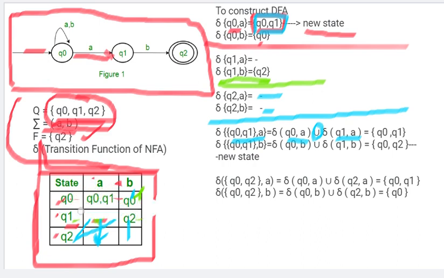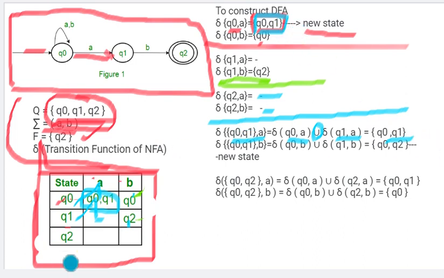Okay, so Q0 on A gives Q0 Q1. And Q1 on A, nothing is given. So we have Q0 Q1, which we have already marked as a new state.